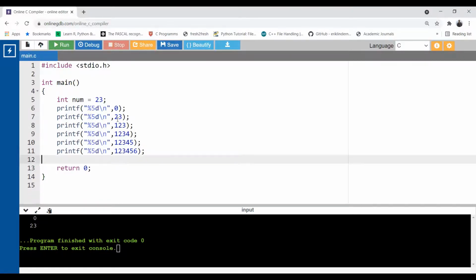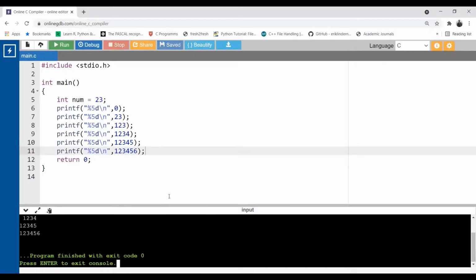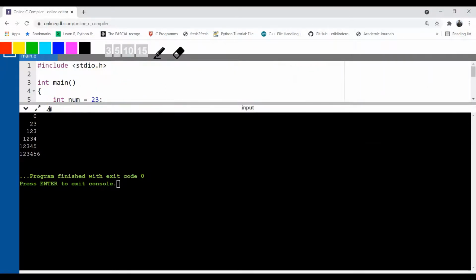So now let's see what is happening. Run. Now see the output. First one we have how many for all printf. What is the size we have decided? 5 is the width. Okay, 5 characters are reserved for everything.